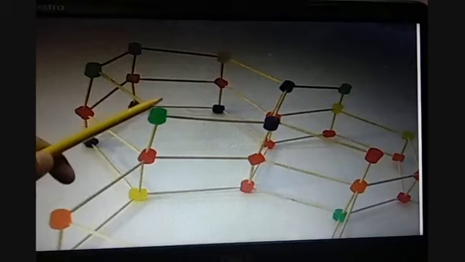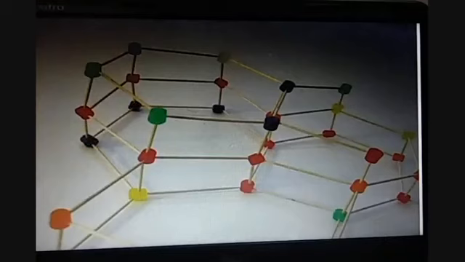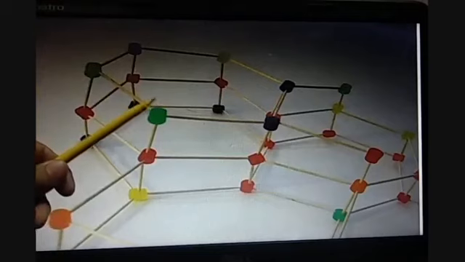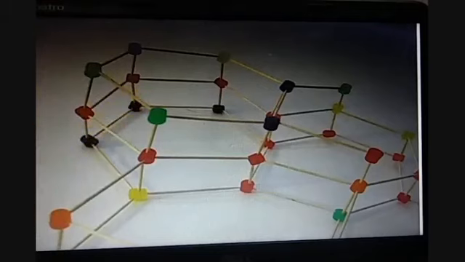And because of this free electron, graphite, which is an allotropic form of carbon, can conduct heat and electricity, although it is a non-metal. Because there is one free electron in the structure of graphite, this free electron can move throughout the structure, and hence it helps in the conduction of electricity and heat.